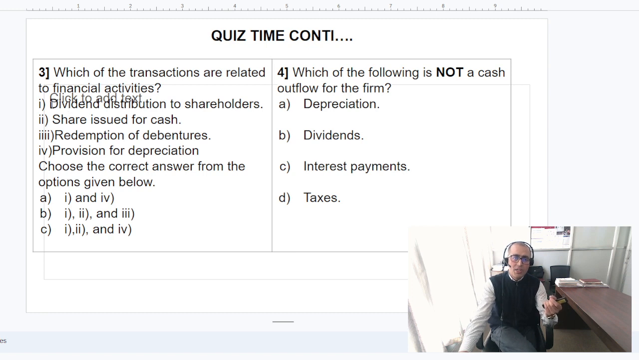So the right option is 1, 2 and 3. Look at options 1, 2 and 3; this is your B, the right option, friend. Now the fourth question is about which of the following is not a cash outlay.